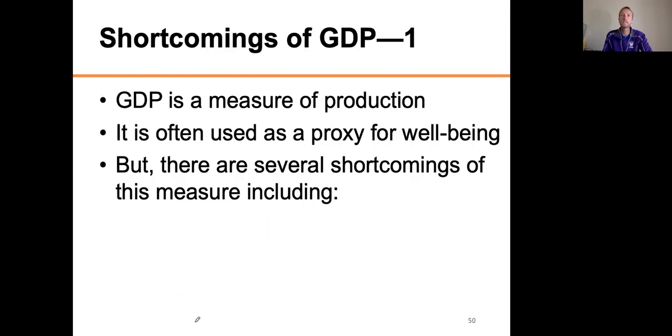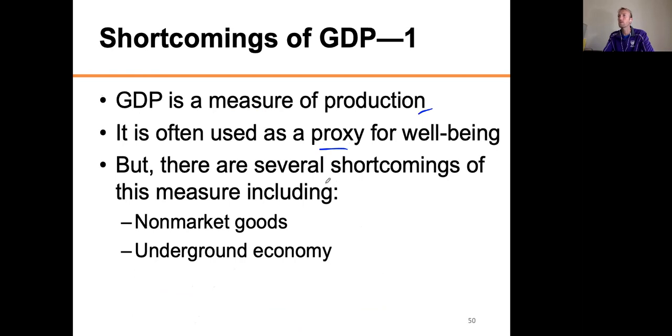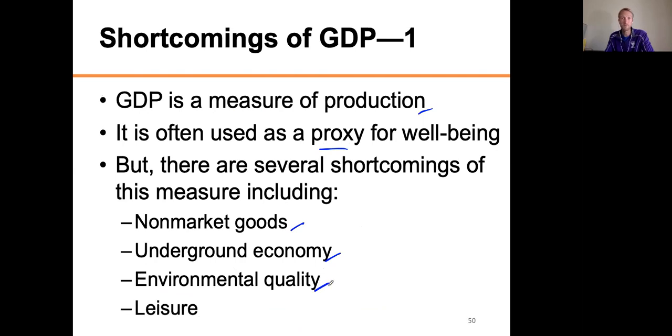Okay, let's see here. What are some shortcomings of GDP? Well, GDP, remember, is a measure of production, and we use it as a proxy for well-being. But there are several shortcomings of this measure, including non-market goods, stuff that's not sold on the market, doesn't have a sell price, so it doesn't get included in GDP. The underground economy, once again, doesn't get included in the GDP. Environmental quality, that doesn't get counted in GDP. And, of course, leisure. All right, that is not included in GDP. Let me explain those in turn real quick.